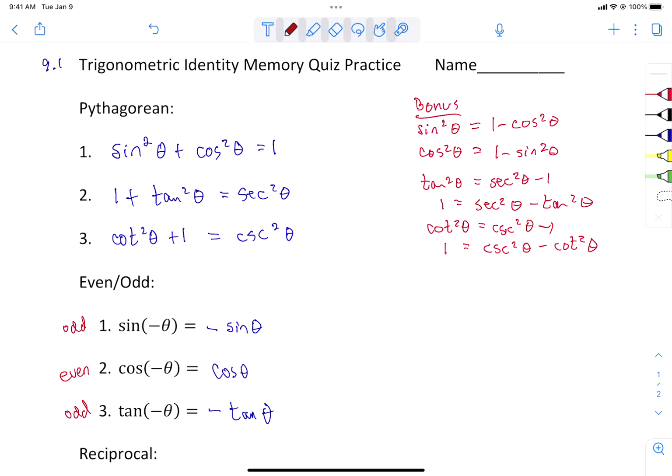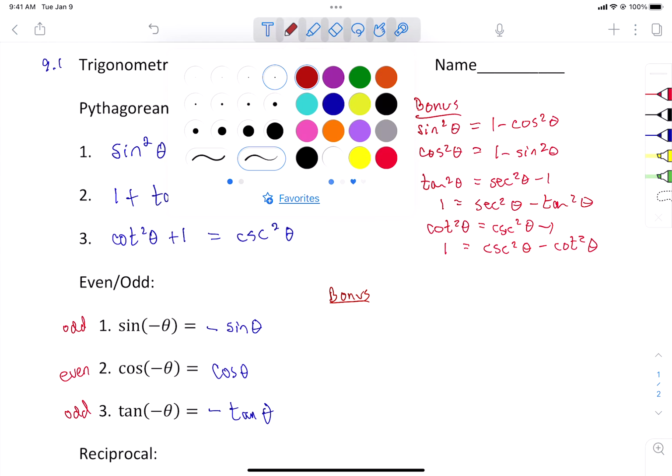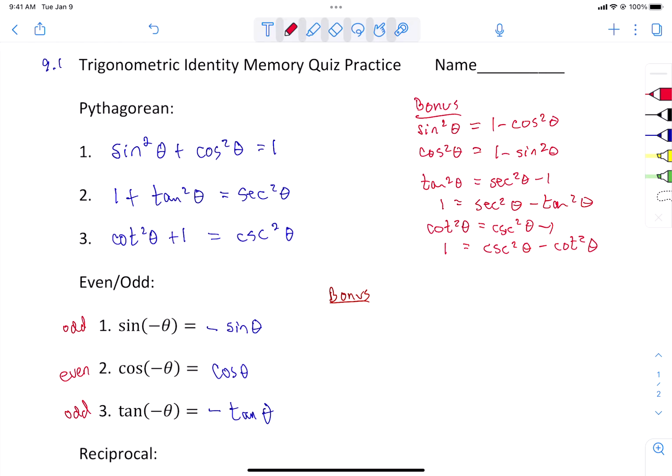What are some bonus points you can get for this one? Well, if you know the even and odd, how those work for the reciprocals: the reciprocal of a sine is a cosecant. The reciprocal of a tangent is a cotangent. So if the original is odd, the reciprocal is odd. The reciprocal of the cosine is the only reciprocal that is actually even as well.